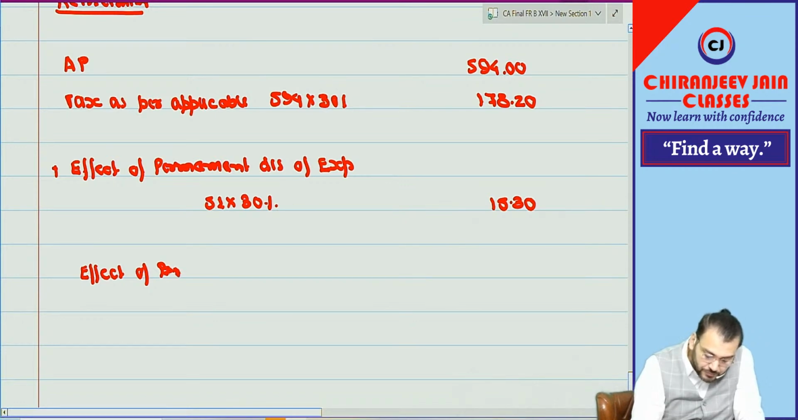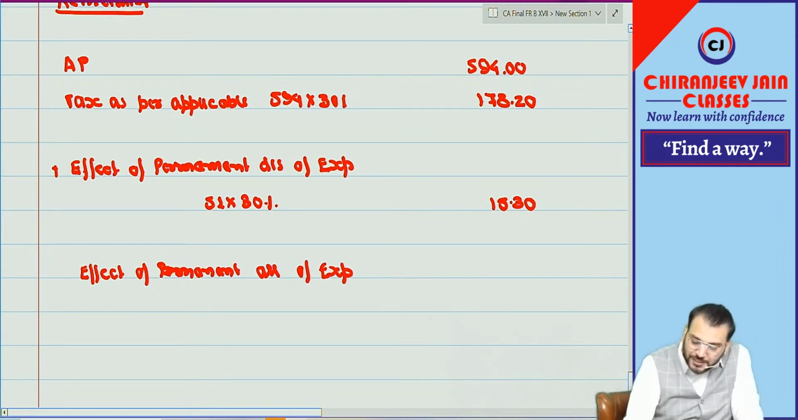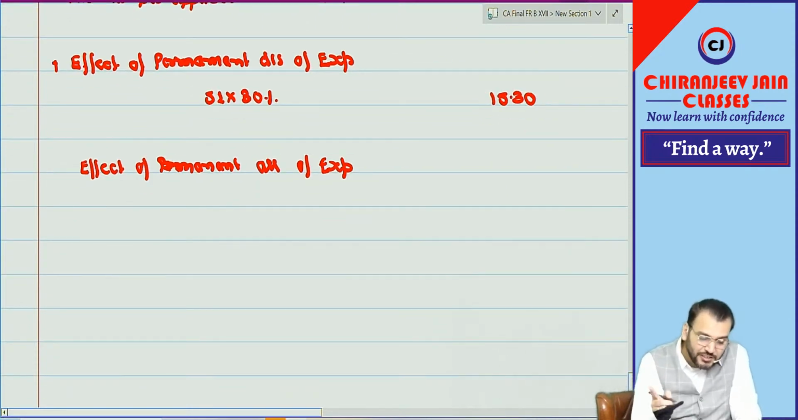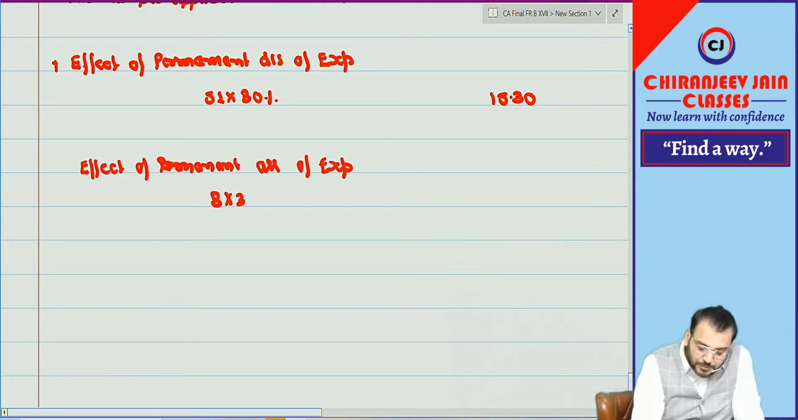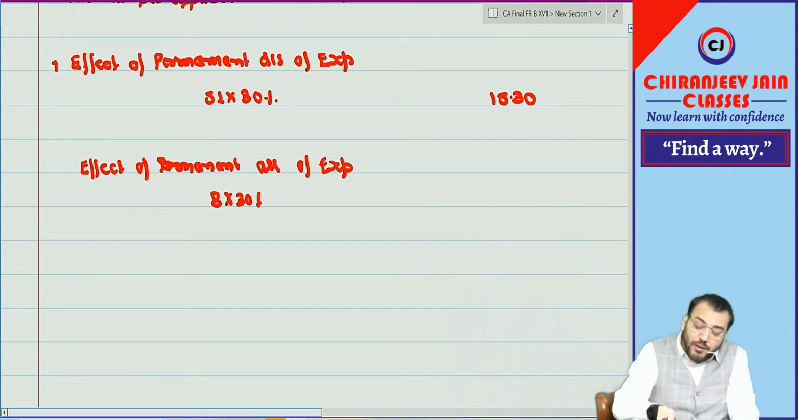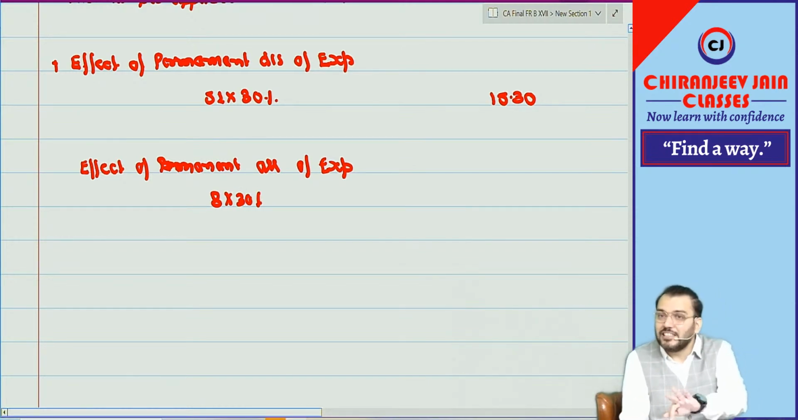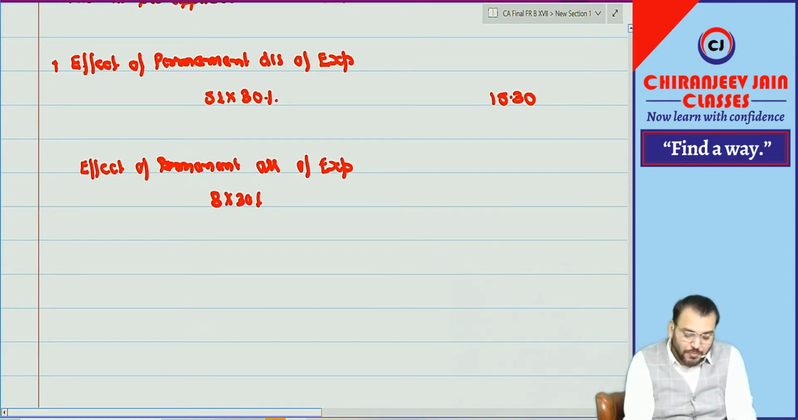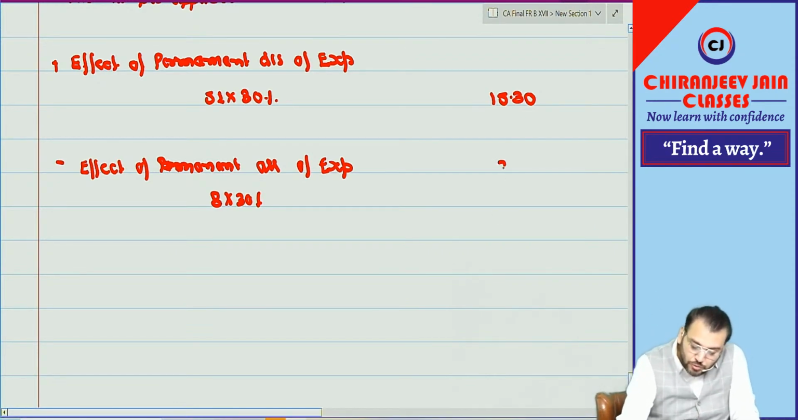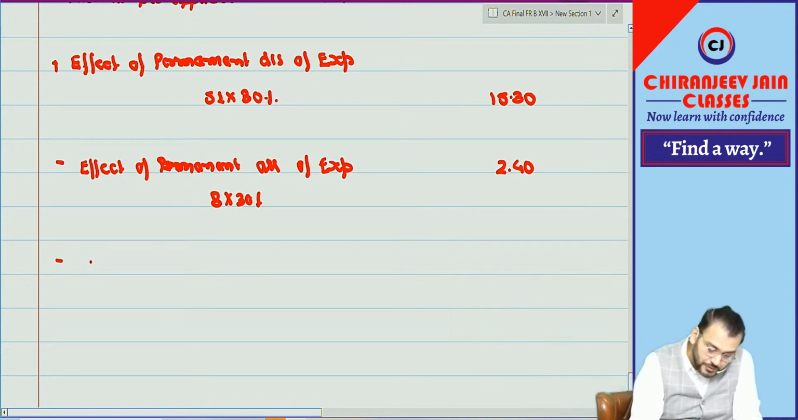Then effect of permanent allowance of expense. So there is one permanent allowance of expense, that is research and development. How much? 18 into 30%. But due to permanent allowance of expense, your tax expense will increase or decrease? Decrease, so minus 2.40.